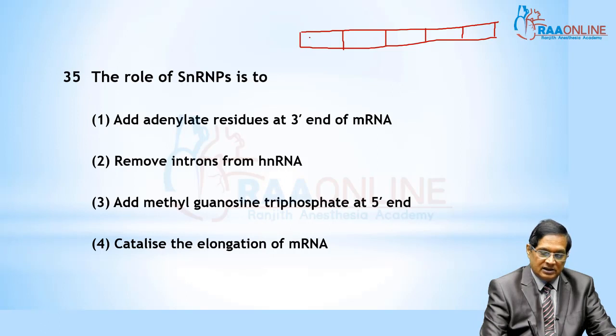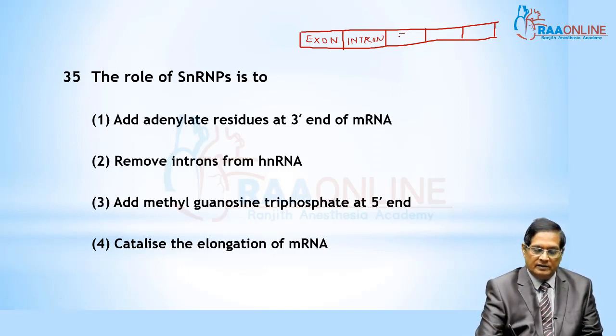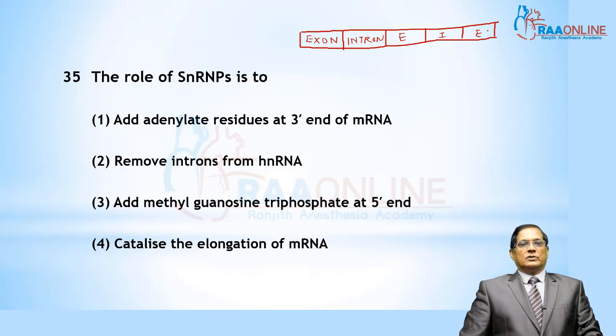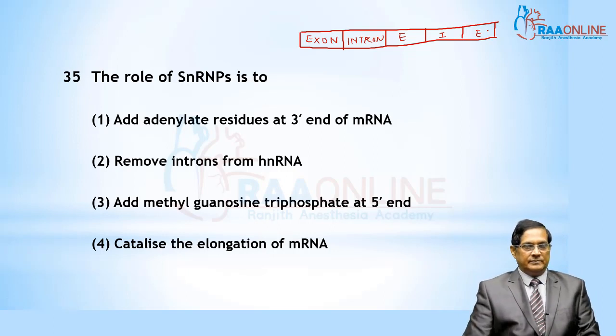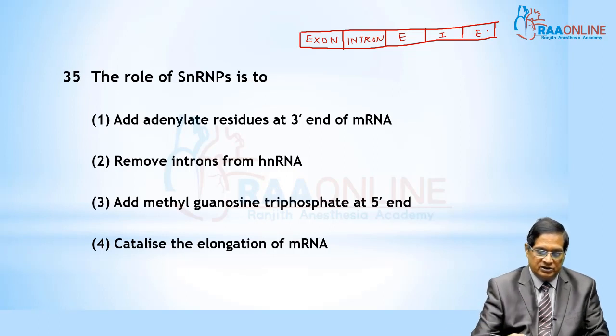Informative segments are called exons, and non-informative segments are called introns. These are alternately present, that is exon, intron, exon. They are arranged in this manner over the eukaryotic DNA, the gene of the eukaryotic cell, the split gene.